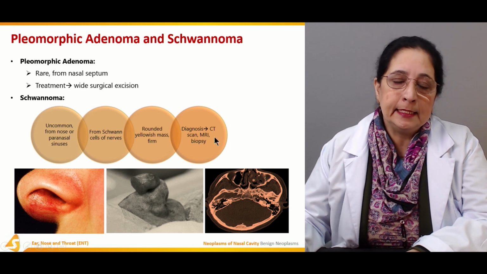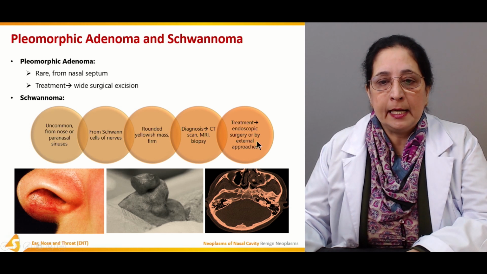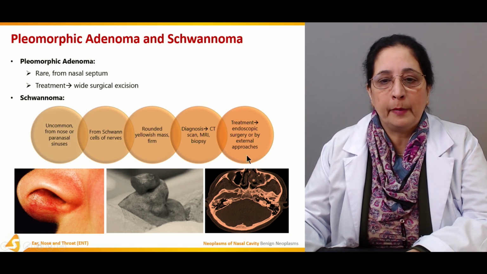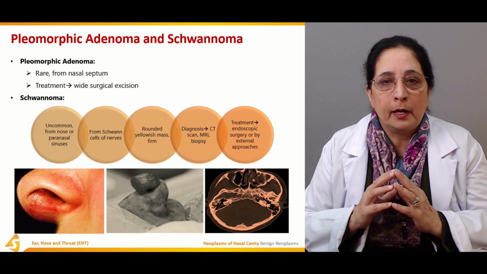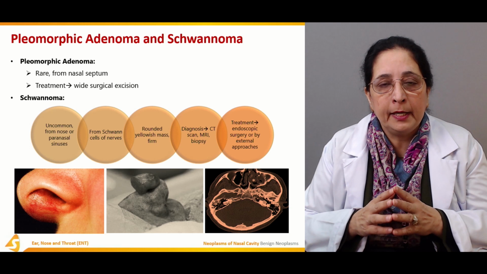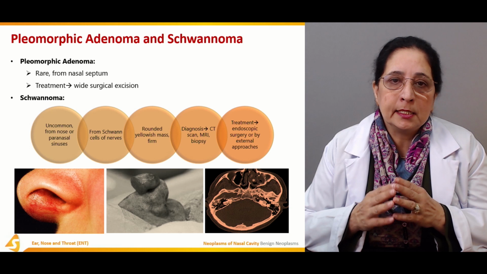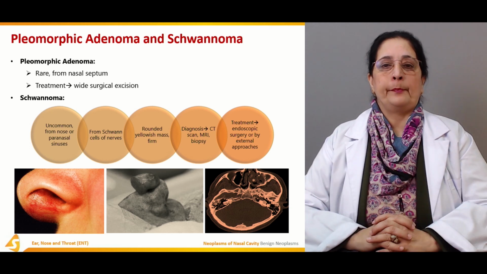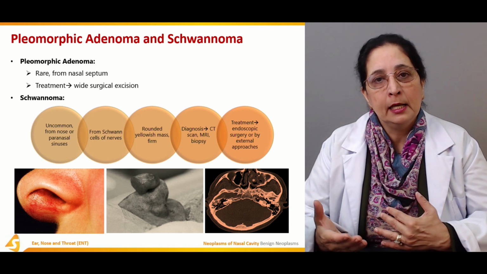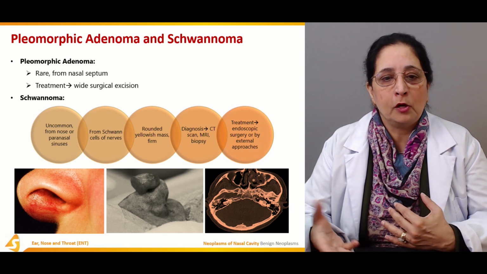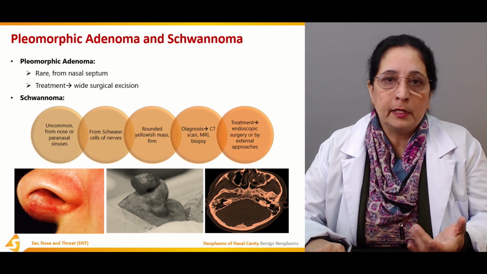Diagnosis is by CT, MRI and by biopsy. Treatment again is endoscopic surgery or by external approaches. So the tumor can be approached by endoscopy or by an incision on the external surface, and it can be approached and removed. So all these are the treatment options for adenoma and schwannoma, and how they present. Both are rare, not very common tumors.